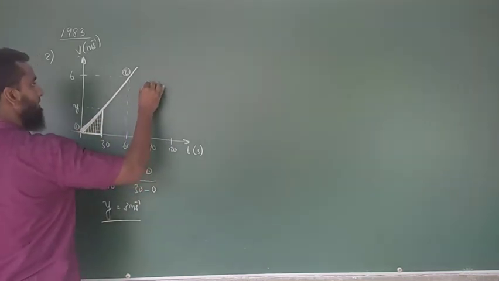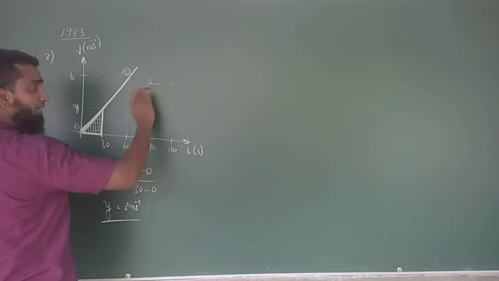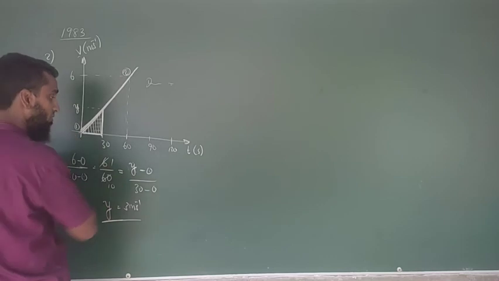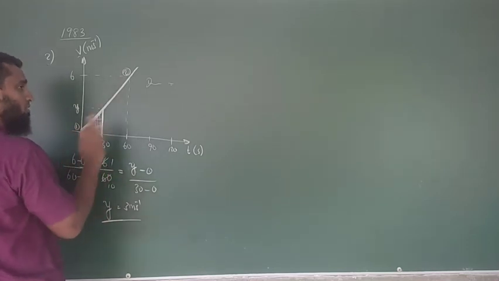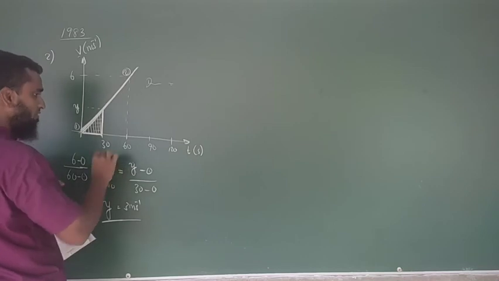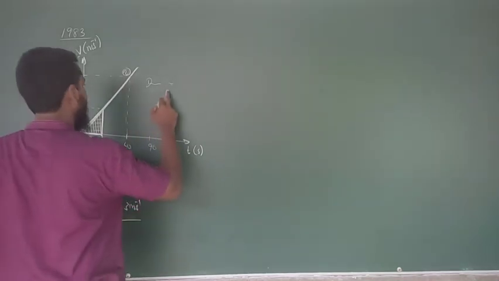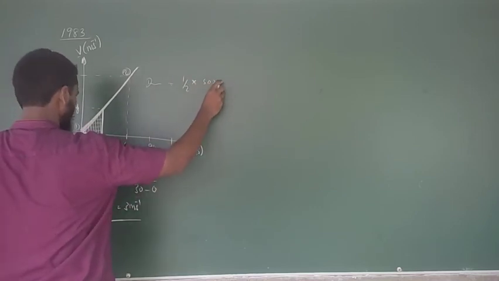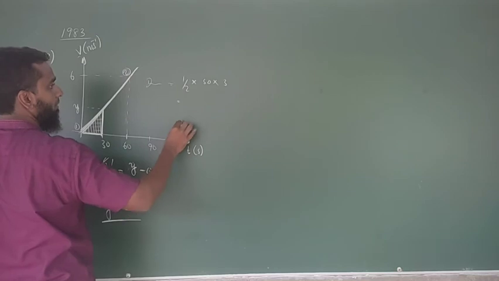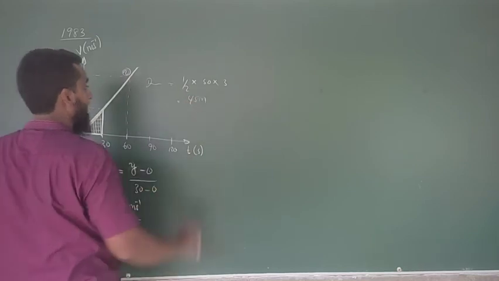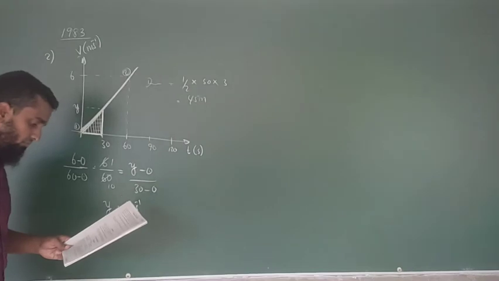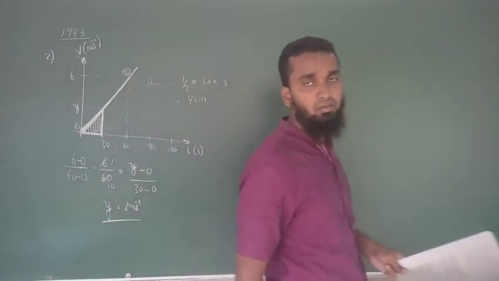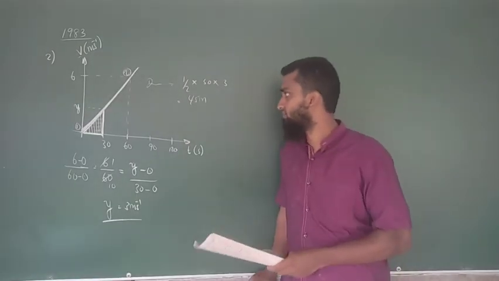How much? The distance covered is equal to, you don't want to write all these things, right? You are doing MCQ. When you are doing the essay question only, you have to write everything, right? When you are doing the MCQ, you have to do these calculations very short, right? The distance covered is going to be equal to half into base into perpendicular height, which is 3, right? That is 45 meter, and A is wrong, right? A is wrong. That is 45 meter, not 90 meters, right?